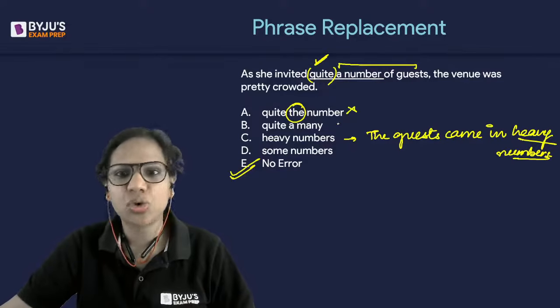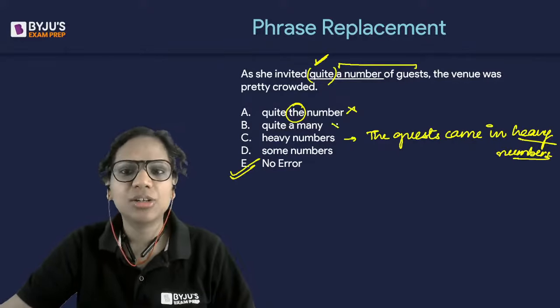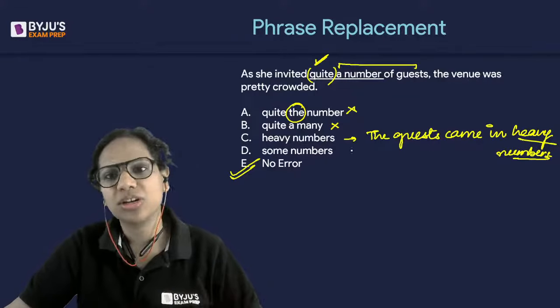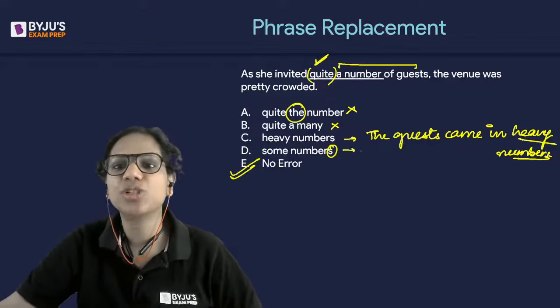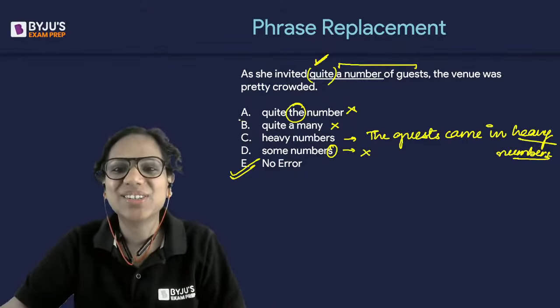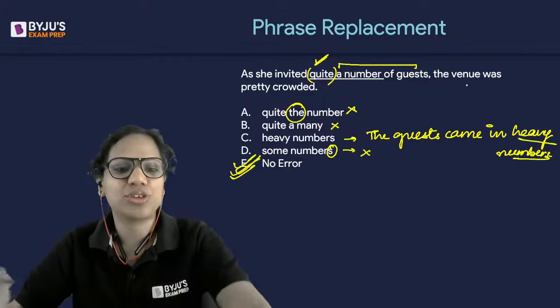Quite the number does not fit. Quite a many, no, does not fit. Some numbers, no. Again, numbers itself does not make sense here. Forget whether some fits or not, right? So it is no error, quite a number of guests.